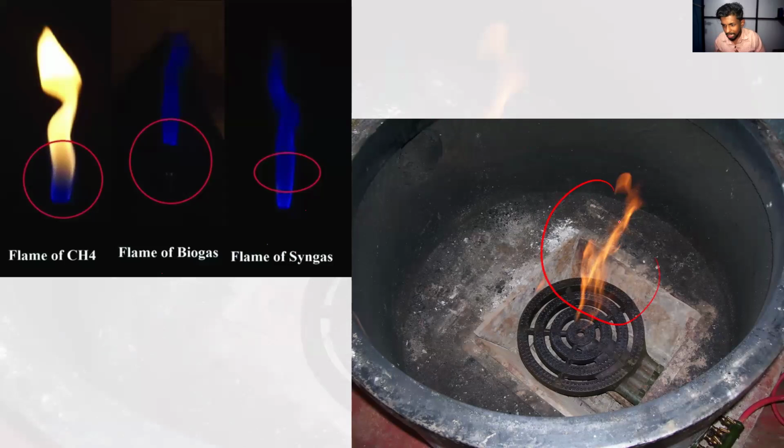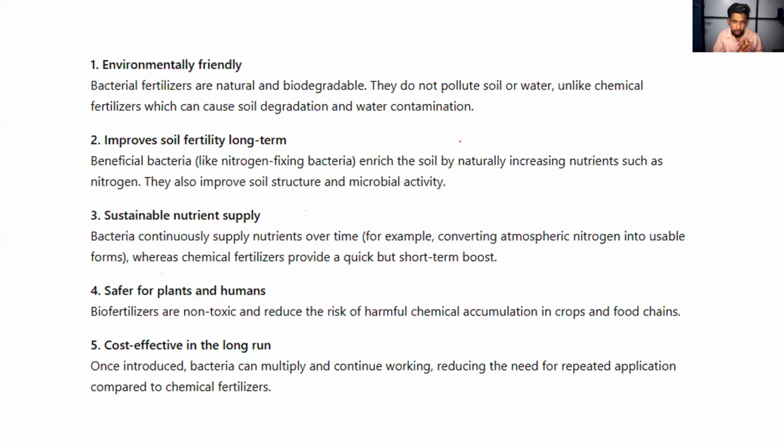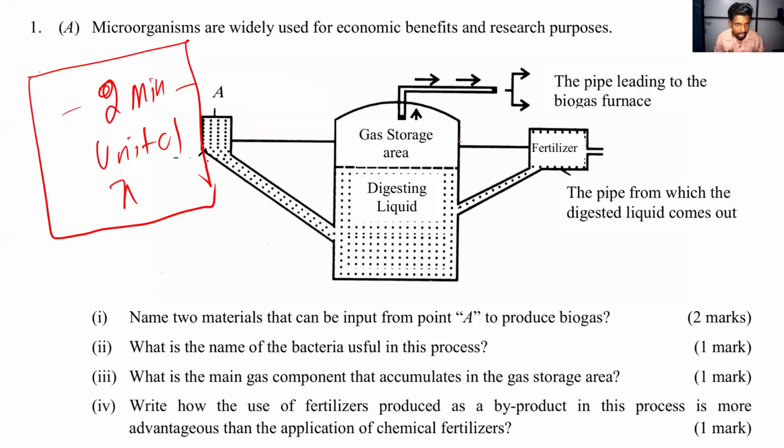But here you can see the color of the flame, right? So it will take more time to cook by using the biogas. This is not a disadvantage. This is a defect that can be found in the biogas, right? You want to know all those things, okay? So with that idea, we'll answer those questions.